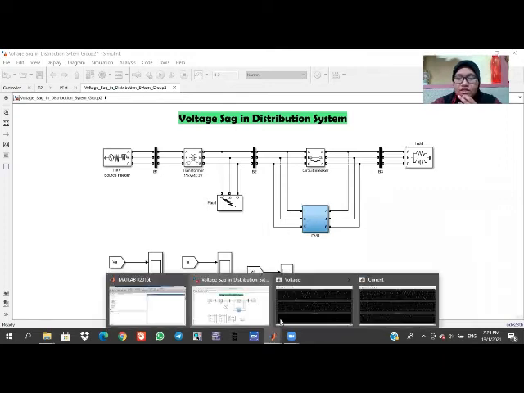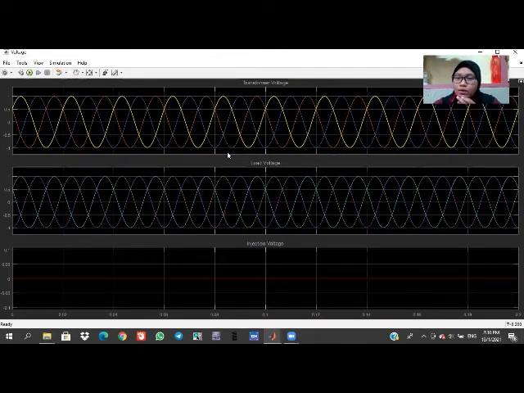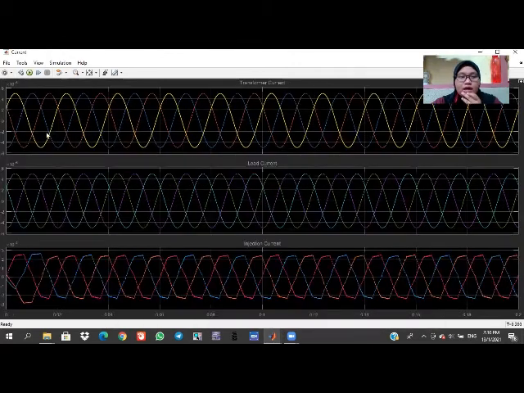Whenever there is no power quality problem, this is the waveform for the transformer and load voltage. Both of them are in sinusoidal shape, but the injection voltage is 0. For the current, the transformer and load current are in sinusoidal shape, but not the injection current.